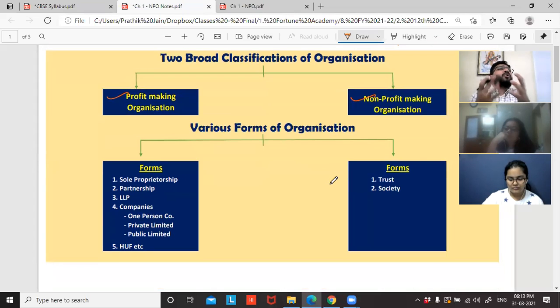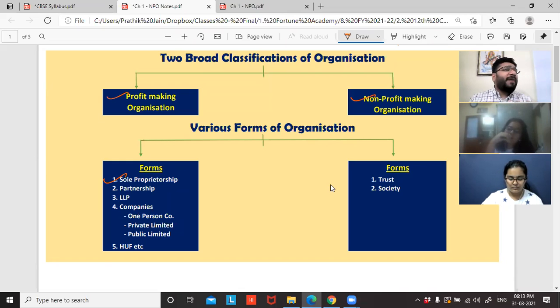So, sir, who are those organizations which are created with the intention to make profits? Those are sole proprietorship concerns, the form in which you earn profits. And in 11th standard, we have studied how to do the accounting for sole proprietorship business.